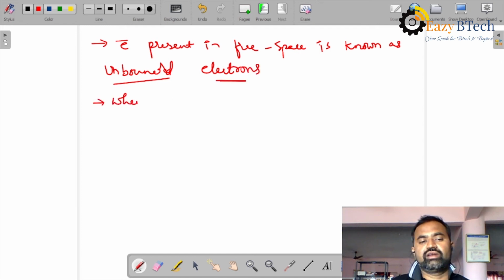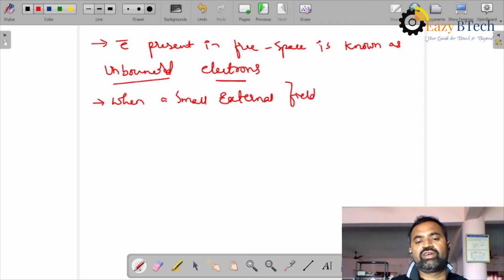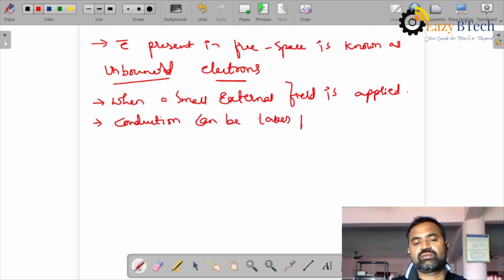When a small external field is applied, conduction can take place. That's the reason.